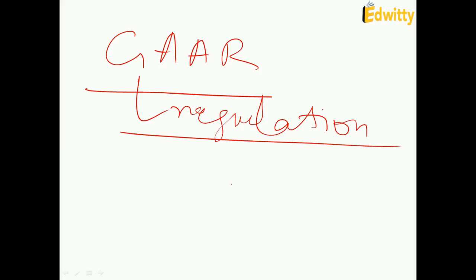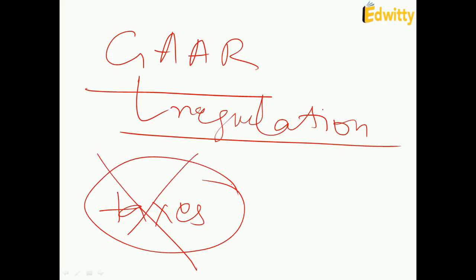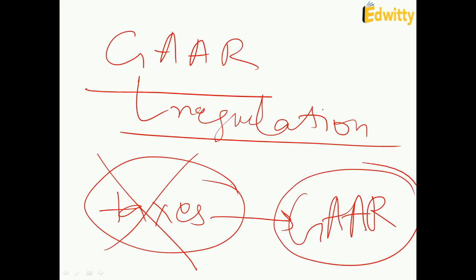Now what does this regulation deal with? It deals with certain transactions that are made to avoid taxes. To avoid tax, some transactions are made by some companies. They use some loopholes in the taxation laws to avoid taxes. Now government wants to tap these, so it brings in general anti-avoidance rules.